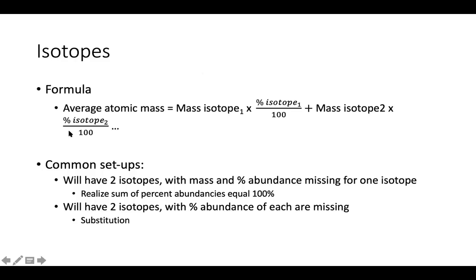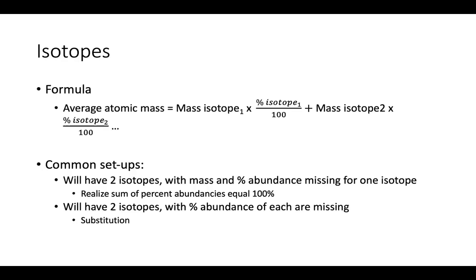its percent abundance. And so we have 2 basic problems that we most often see, or actually, I would say we have 3, okay? The first example is where they give you all the masses of the isotopes and all the percent abundances, and you just plug it into this equation and you just solve for your average atomic mass. It's just very straightforward, okay?